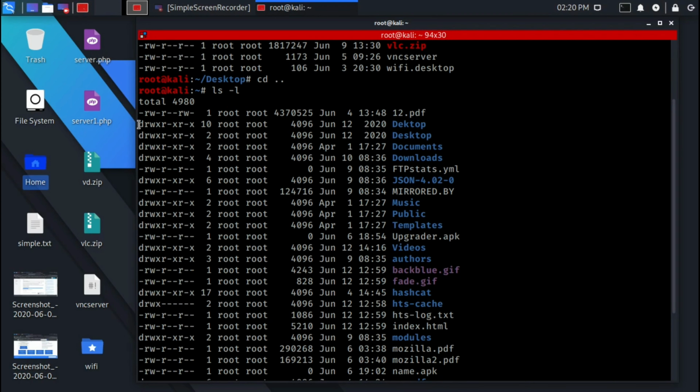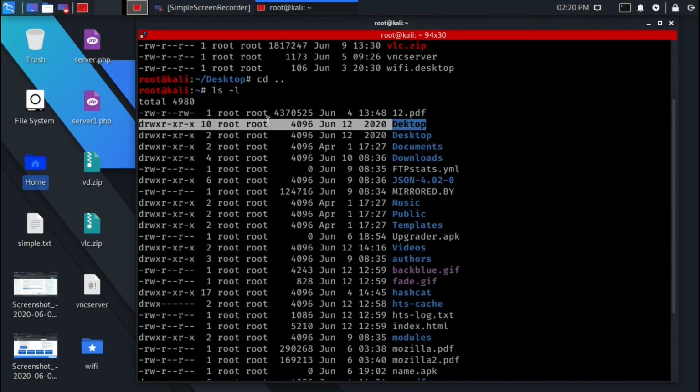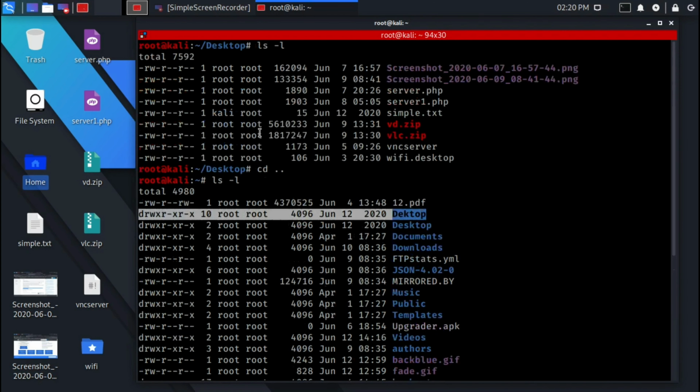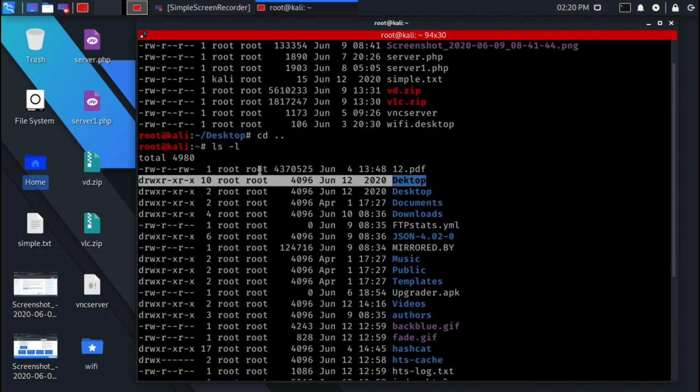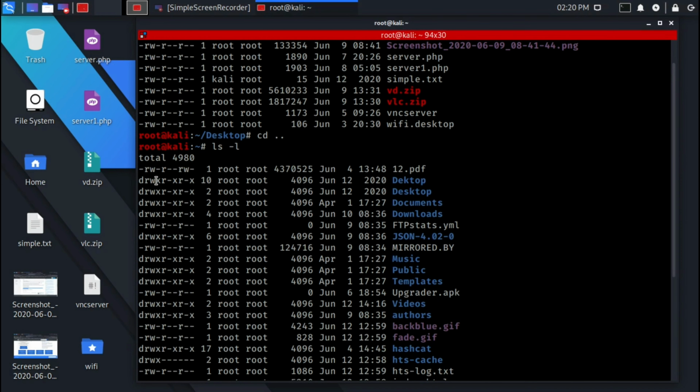Consider a scenario where you have write permission on a file but do not have write permission on the directory where the file is stored. You will be able to modify the file content, but you will not be able to rename, move, or remove the file from the directory. In Windows, you can easily execute or run an exe file, but in Linux, you cannot run a program unless the execute permission is set. If the execute permission is not set, you might still be able to see and modify the program code, but you are unable to run it.